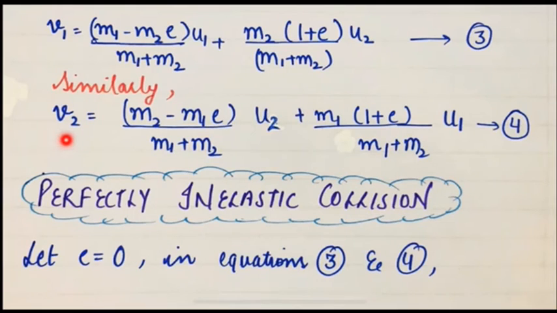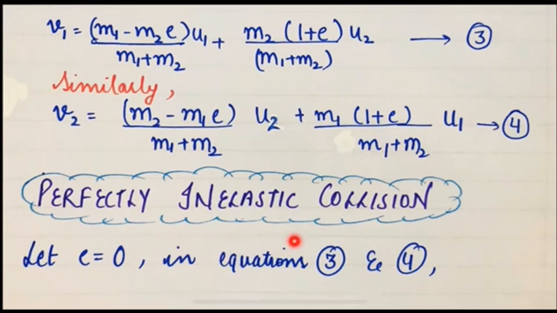Similarly, we'll get the value of v2. v2 is equal to m2 minus m1 into E upon m1 plus m2 into u2 plus m1 into 1 plus E into u1 over m1 plus m2. We have one more case, perfectly inelastic collision. When two bodies collide and stick together after the collision, some kinetic energy is lost, and such a collision is called perfectly inelastic collision. In perfectly inelastic collision, both the bodies start moving with the same velocity after collision.